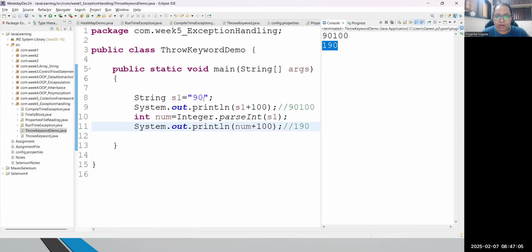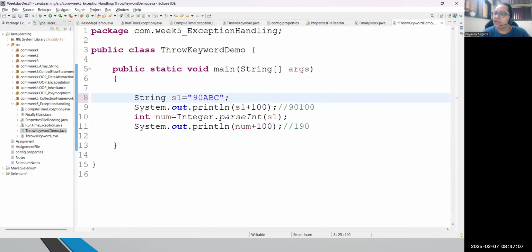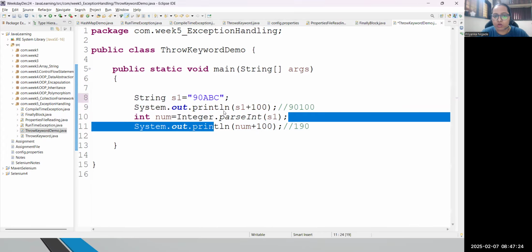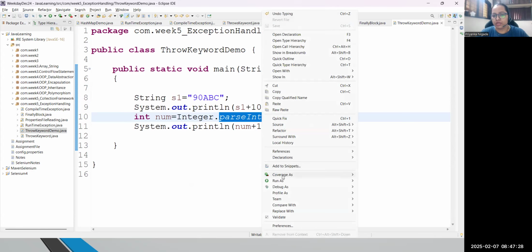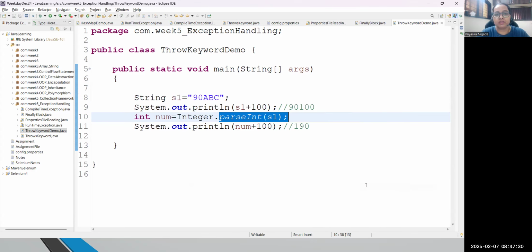What if the number format is wrong? If I write here ABC, you can't convert this string in the form of a number, because we have a combination of data now. We have an integer number plus we have ABC, which is nothing but a string. So this part you can't convert and you will get an exception. So you will get the exception on this line because of the parseInt method. Let me run this code and see this number format exception.